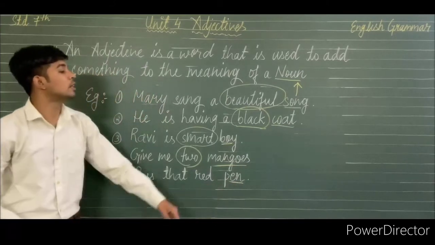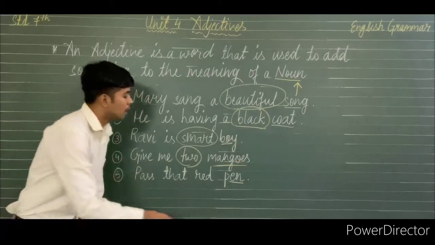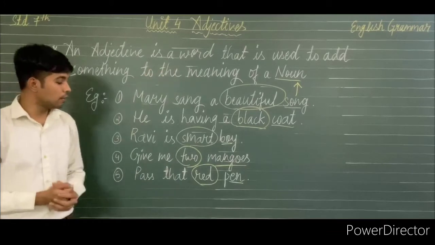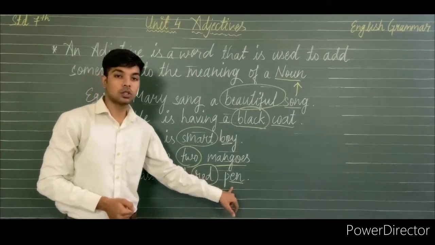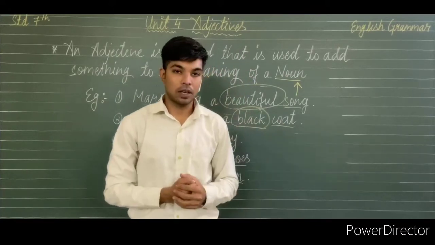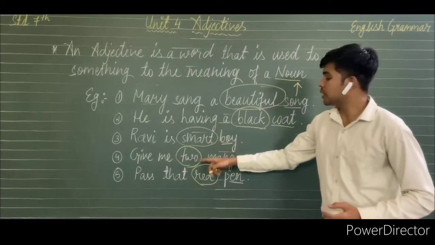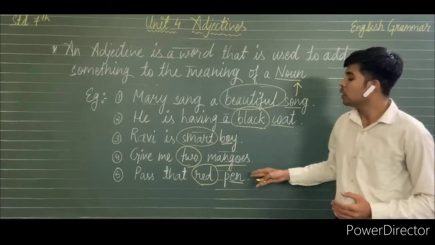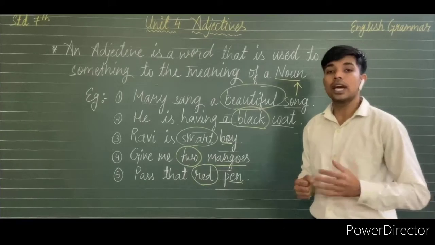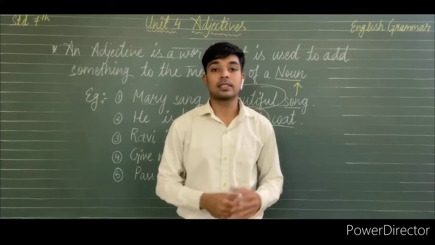In our fifth example, pass that red pen. As we have taken black as a color for the adjective, here red is also used as a color, and it is also the adjective for the noun pen. So adjectives are the words which are also called describing words, which describe the noun. In all these examples, all the adjectives are describing the noun which is used after the adjective in a sentence.